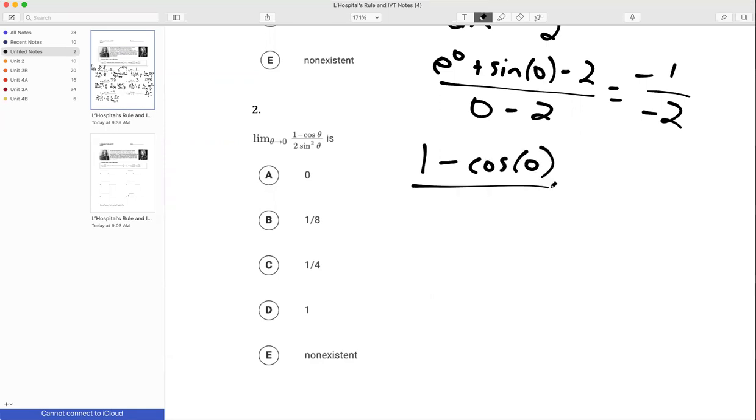Okay, so let's take a look at this. If I plug in 0, I'm going to get 1 minus the cosine of 0, which is 1 minus 1. So that's 0. If I plug in here, I'm also going to get 0. So I have an indeterminate form, 0 over 0. L'Hopital's rule applies.